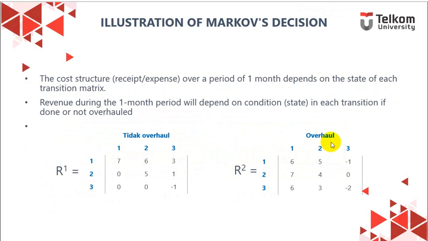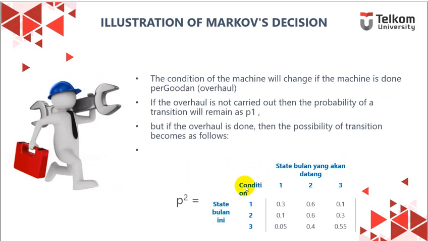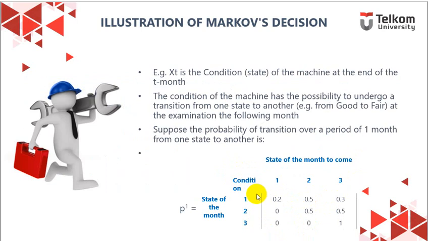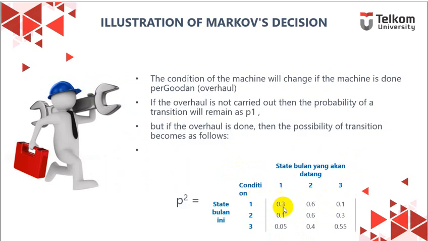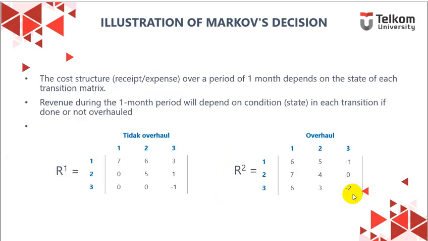Maybe it will be very costly, so the revenue will be low. It's even -1 here. And then there's a probability that we do overhaul and the condition will still not be good. If we do overhaul in the first condition, the machine will become 3 with probability 0.1. And what if we didn't do any overhaul? It will cost 2, -1.